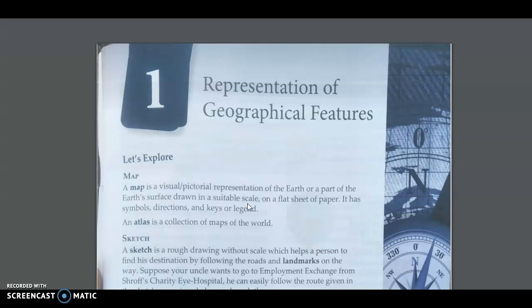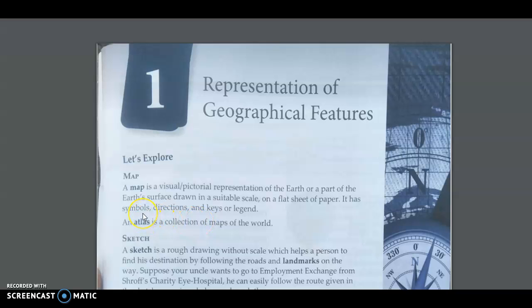Scale here means the scale that is used to draw the map. That means, suppose it says 1 centimeter is equal to 200 kilometers. That means 1 centimeter on the map will be equal to 200 kilometers on land. And we all know that maps are flat, therefore it is written as a flat sheet of paper.